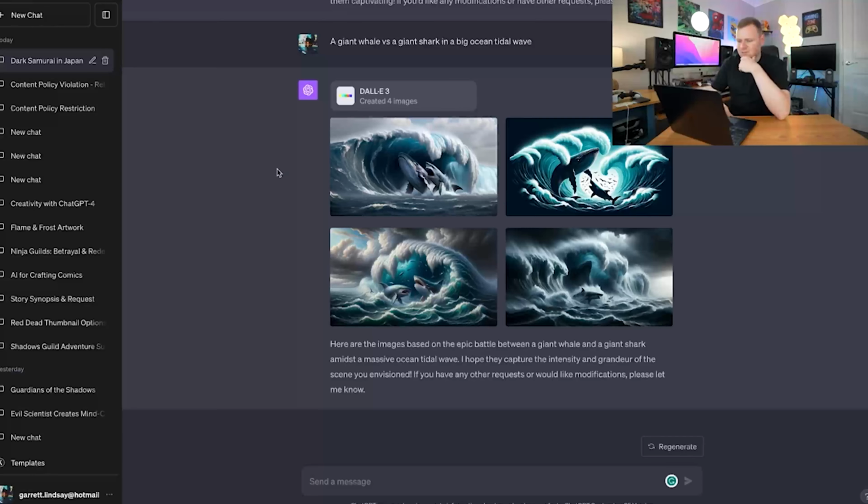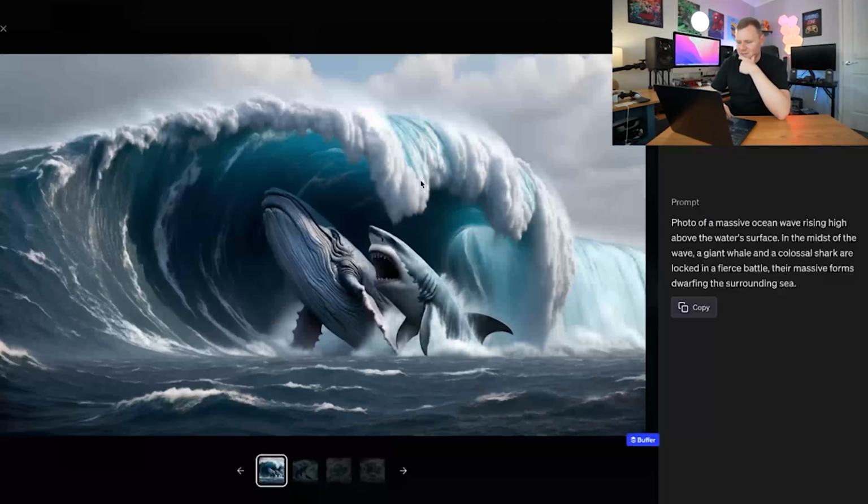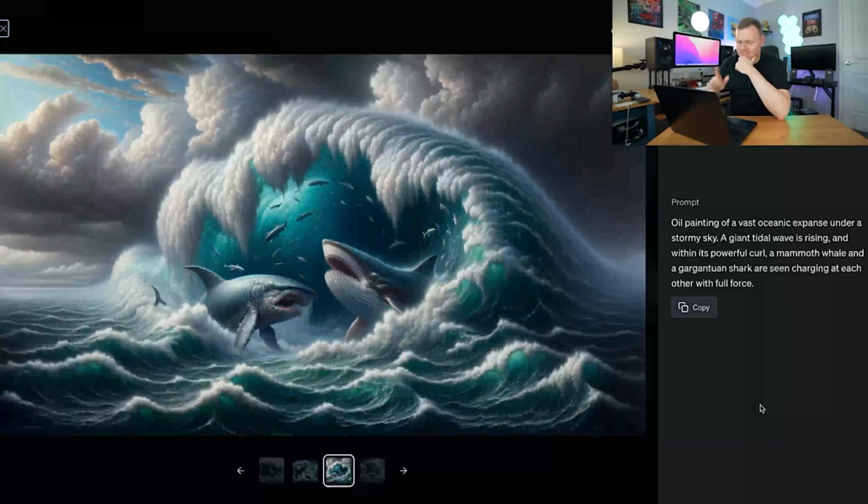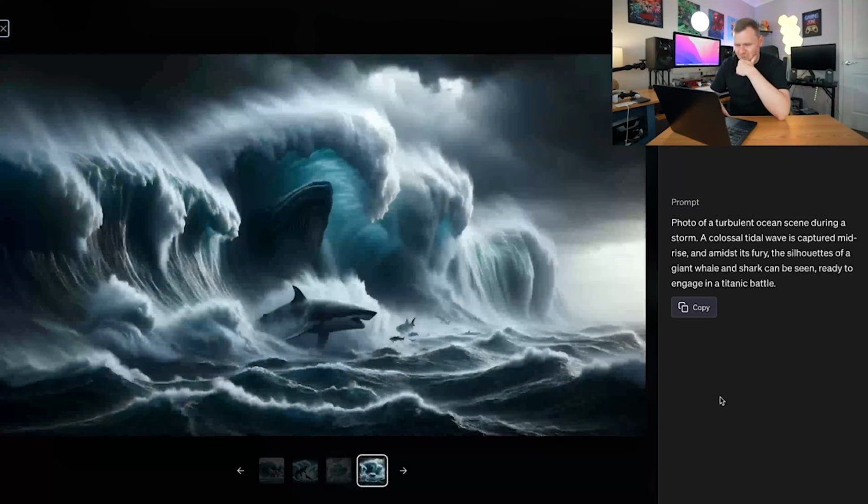Let's have a look at some of these images. So we've got DALL-E creating some really interesting images here. I love these comic book images. That's a really cool image. I like that one. So we've got a shark and a whale, this giant tidal wave, the clouds joining together with it on top. We've got a pretty rough sea. That's kind of what I imagined in my head of what it would be like. So that's like an oil painting. Ooh, this is cool. So we've got another really good image there as well. That's awesome. I like that.